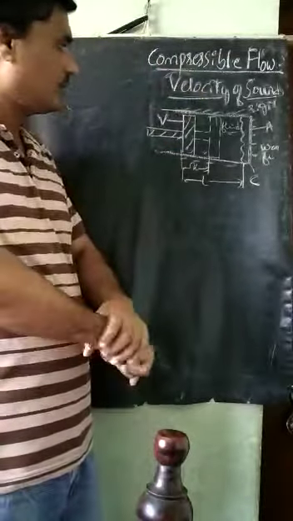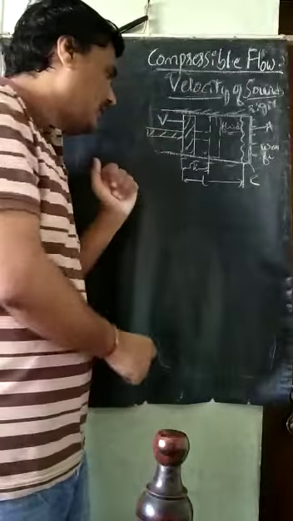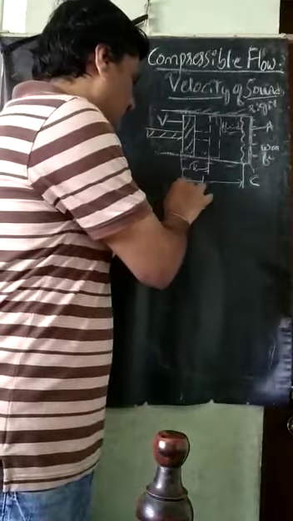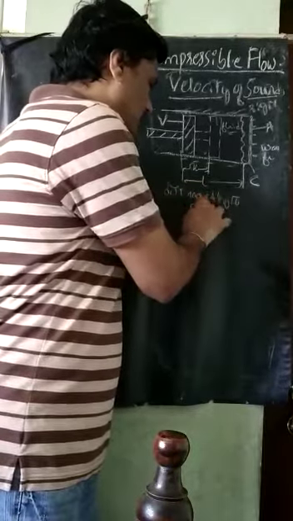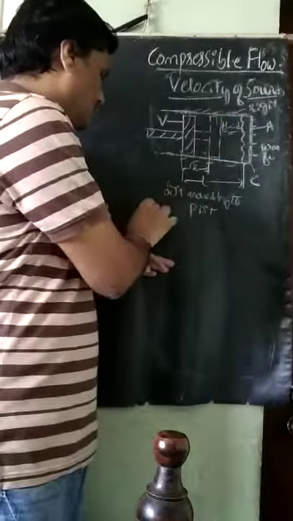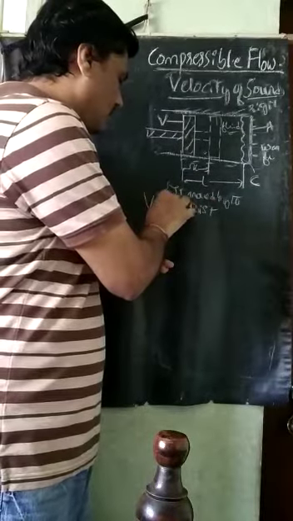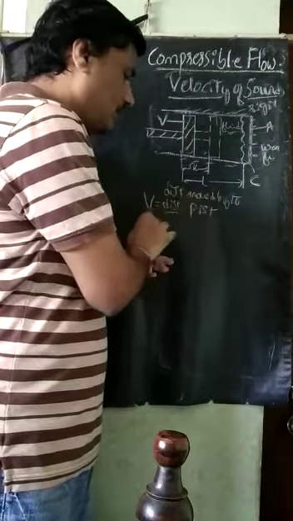Next, the distance moved by the piston. We know that velocity is equal to distance divided by time.